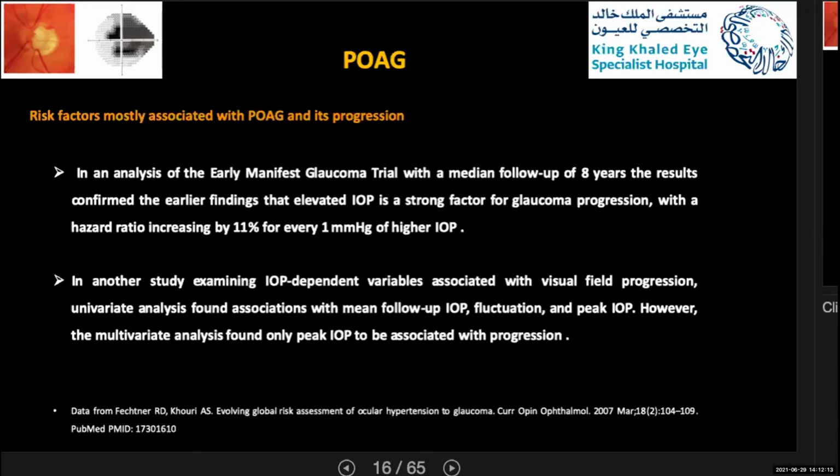Also, another study done by Fitchner examined the IOP-dependent variables associated with visual field progression. Univariate analysis found association with mean follow-up IOP, fluctuation, and peak IOP. But when they analyzed these factors in multivariate analysis, they found only the peak IOP to be associated with progression.